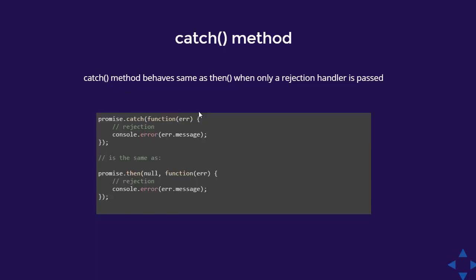You can also write a catch method to catch the errors. The catch method is used the same as the dot then method when only the rejection handler is passed. So whenever we think that a promise is going to reject and we are going to get some error, then we can catch it. The catch method behaves in the same way as the dot then method, but it only works as a handler for rejected promises. It is not catching anything which is resolved or where you successfully got the response.